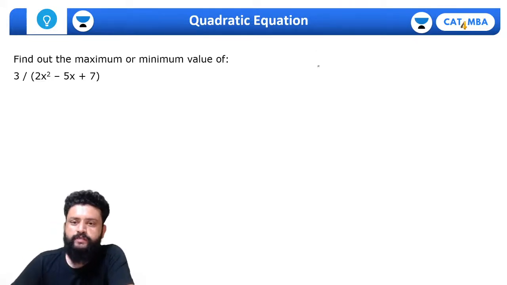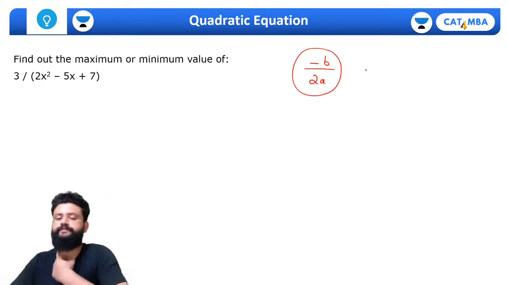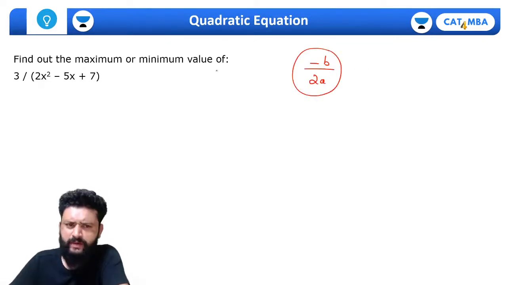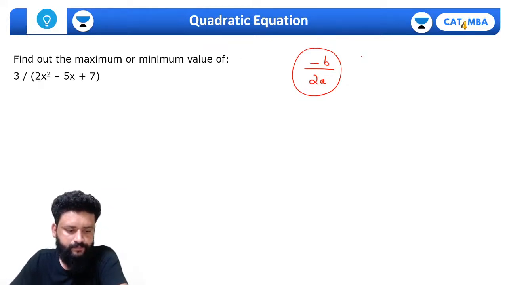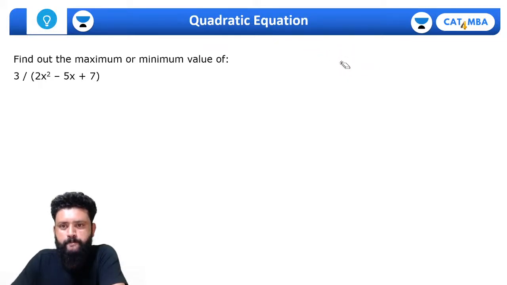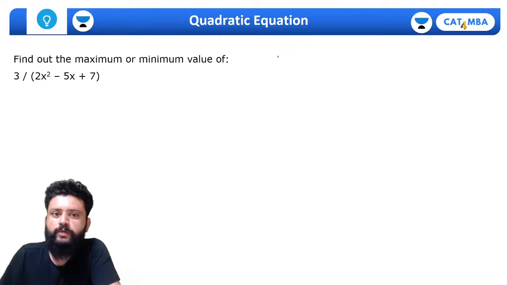Megha, what is minus b by 2a? The minimum or maximum? That is not the maximum or minimum value.